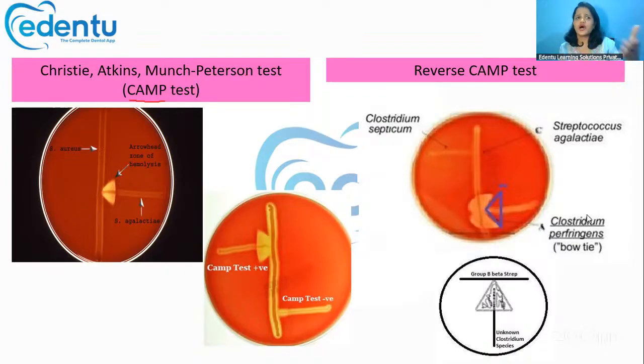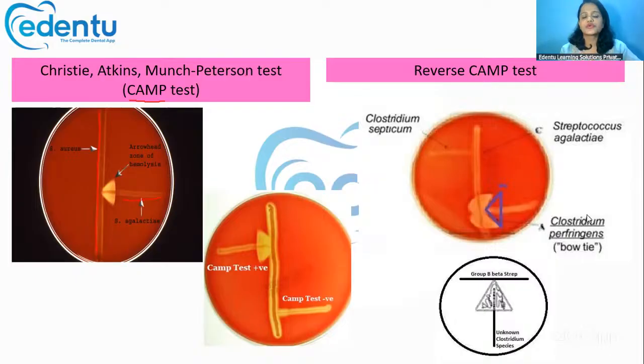So if from a culture you want to identify Streptococcus agalactiae, you can do this CAMP test. How do you do it? There is a culture medium, and on it Staphylococcus aureus is streaked, and perpendicular to it you streak the test organism.